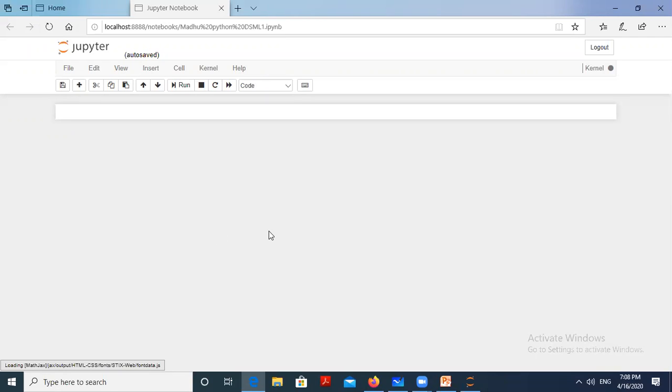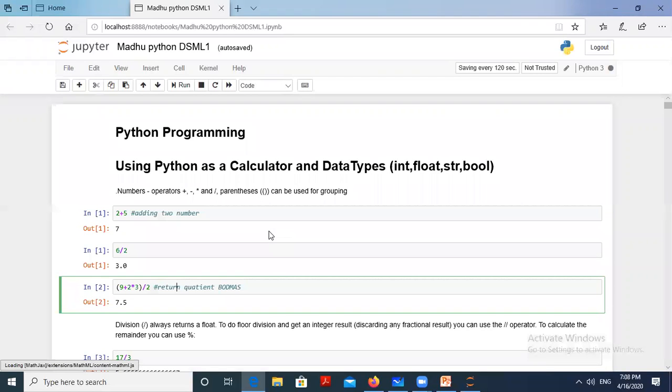Unlike C and C++, where we are not using any colon, here we are going to use a colon for the if, a colon for the for, and a colon for the while loop. So I will show all these things now.